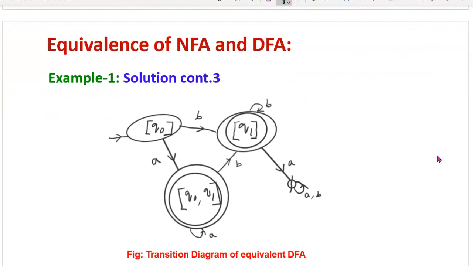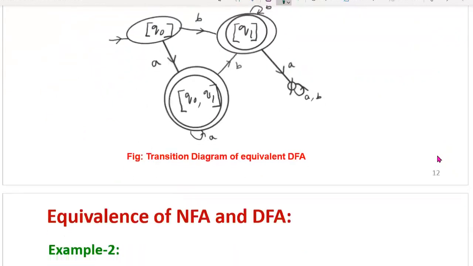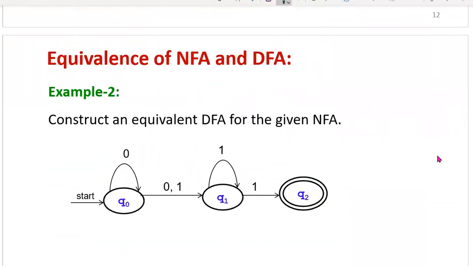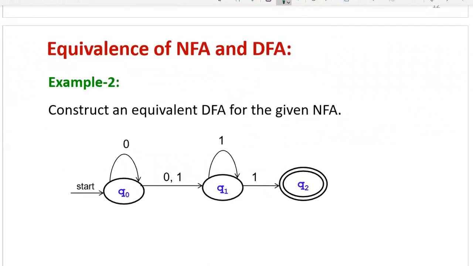So finally, for any given non-deterministic finite automata, whenever you are constructing the equivalent deterministic finite automaton, as per the procedure we used, finally we have to draw its transition table and transition diagram. Now we will see one more example, the second problem. Construct an equivalent DFA for the given non-deterministic finite automata.